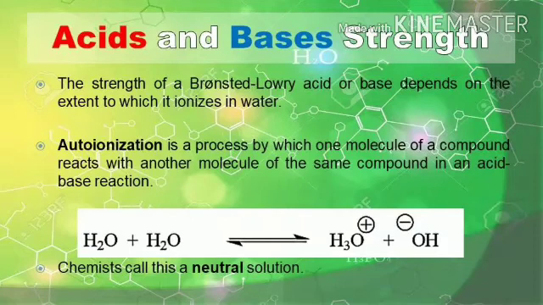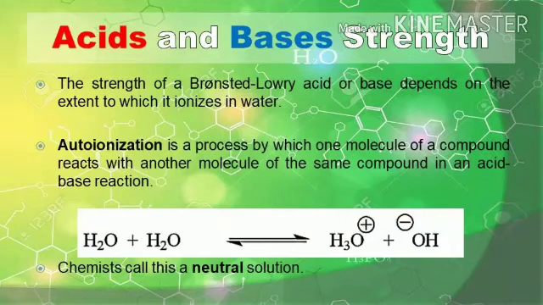Chemists use the auto-ionization of pure water to determine the values for the concentration of acidic and basic solutions. Auto-ionization is the reaction of two molecules of water with each other to give a hydronium ion and a hydroxide ion. For this reaction, the amount of auto-ionization is extremely slight at 25 degrees Celsius. It is 10 raised to negative 7 moles per liter. The concentrations of aqueous cations and hydroxide ion are equal. That is, both measure 10 raised to negative 7 moles. Chemists call this a neutral solution.